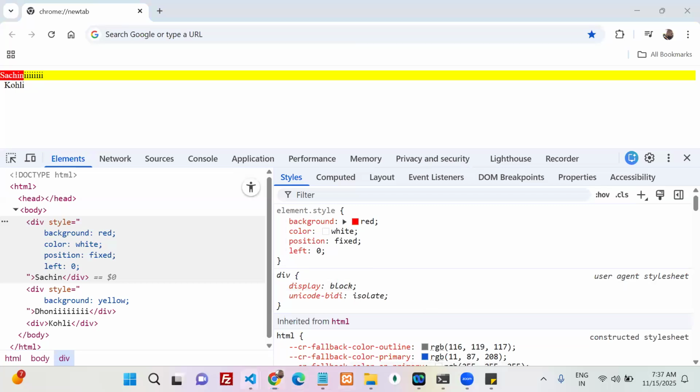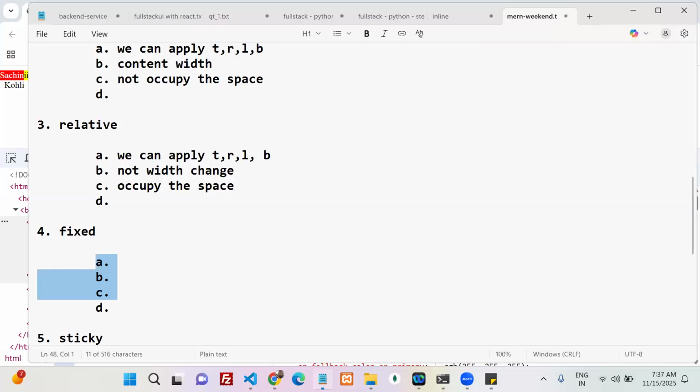Can you write here? First point, we can apply top, right, left, bottom. Perfect. Next, it takes content width by default.